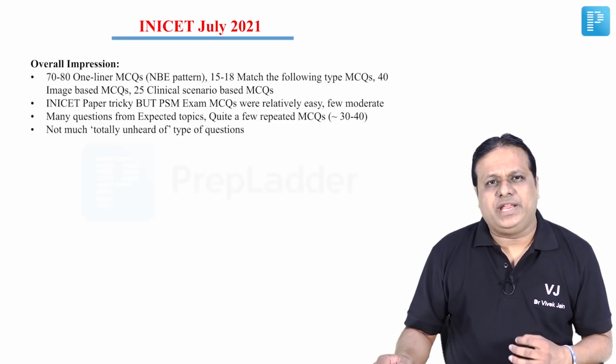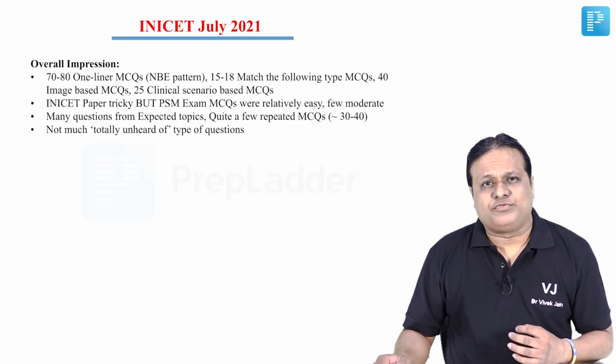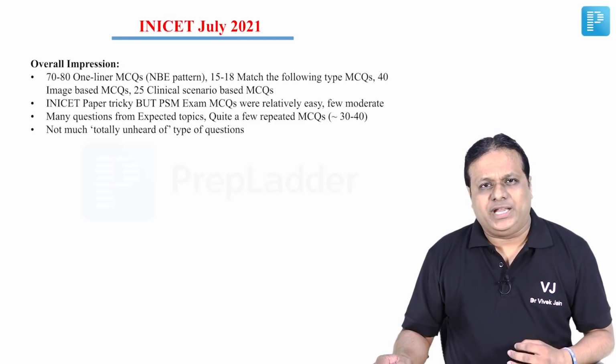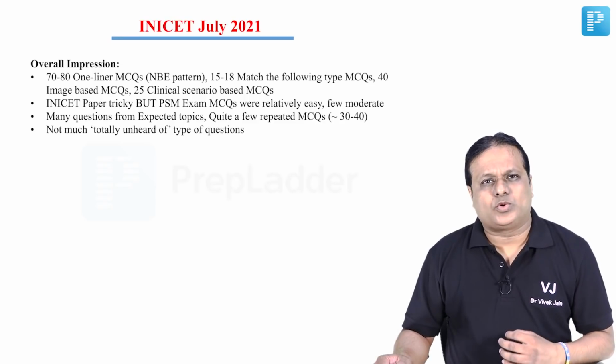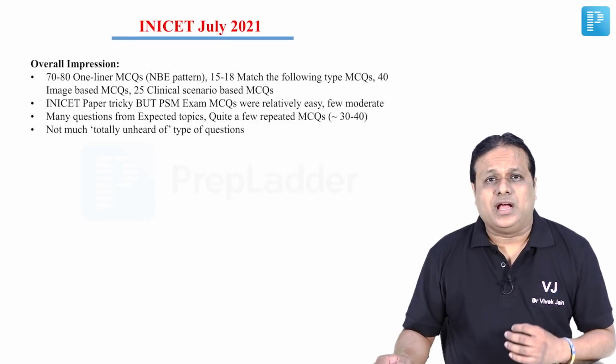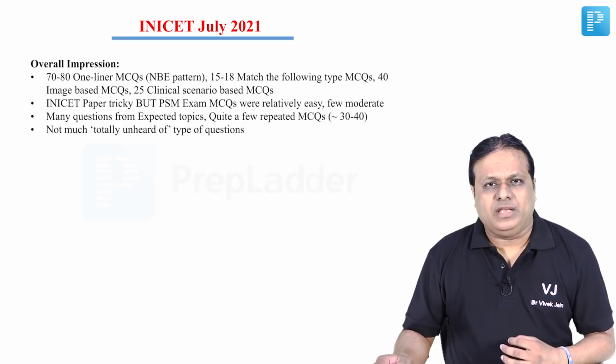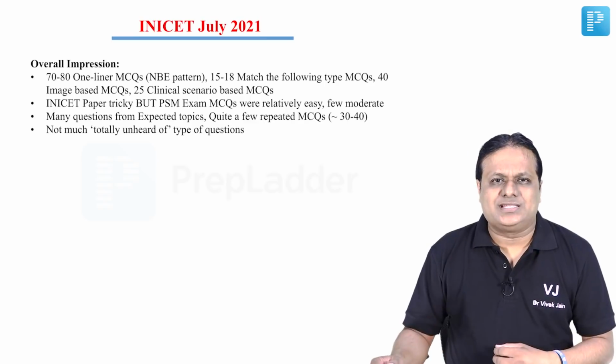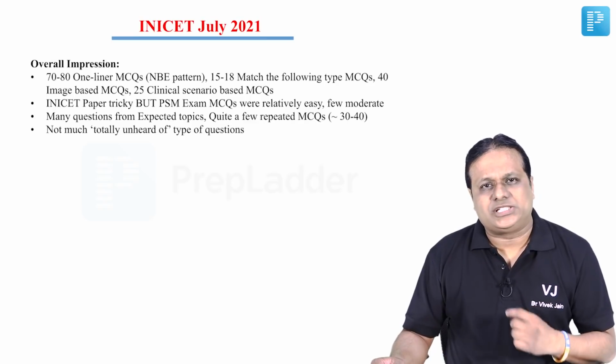There were around 15 to 18 match the following two column type of questions. There were total around 40 IBQs, image based questions, and along with that around 20 to 25 were clinical scenario based questions. This is taking into consideration all the 19 subjects out of the 200 question paper.